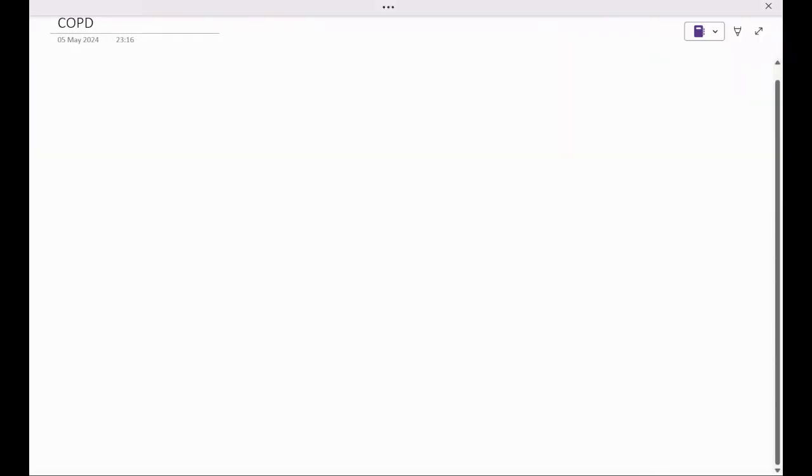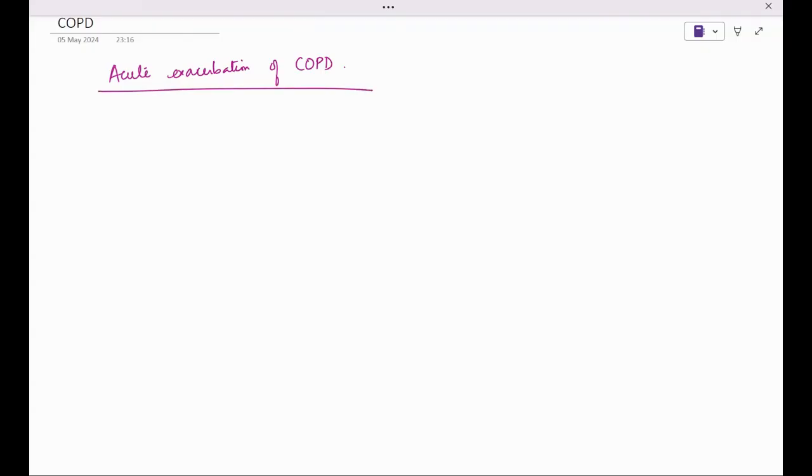So we say COPD, acute exacerbation of COPD. That can happen because of any infection, like a viral infection. So in acute exacerbation of COPD, why is it that sometimes when we give supplemental oxygen and the oxygen saturation becomes very high, around 98%, suppose,